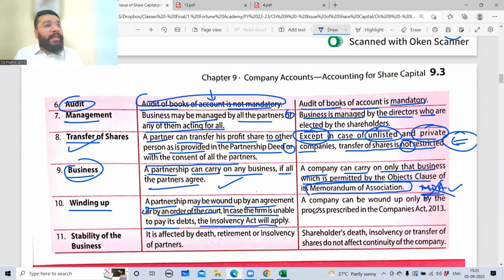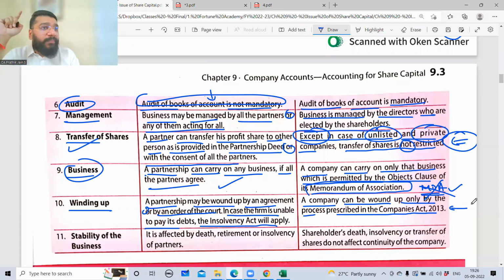Here, guys, I told you very clearly, a company can be wound up only by the process prescribed under the Companies Act 2013. This point I gave you a glimpse of when we discussed dissolution. I told you that a company can be closed only by following the winding up process. There's a winding up process given in the company law. Only by following those steps 1, 2, 3, 4, can the company be closed.